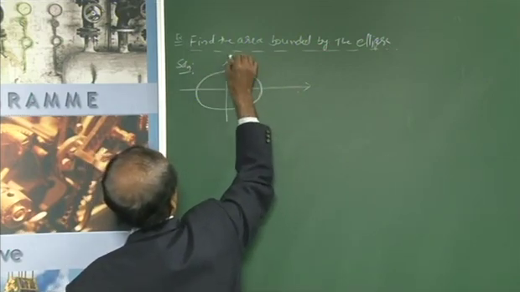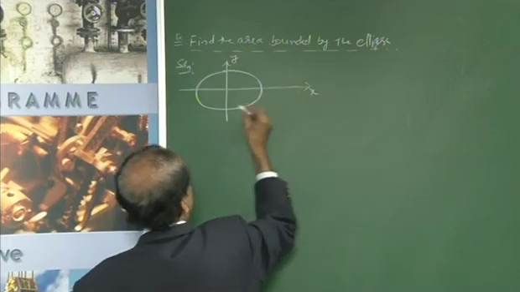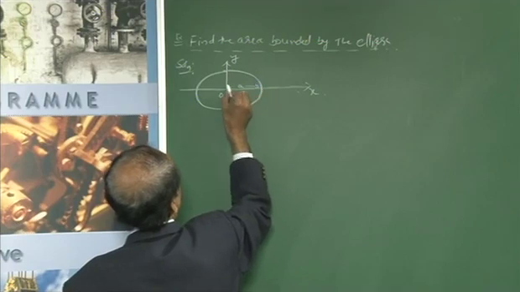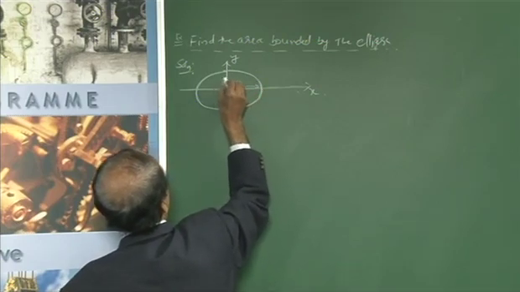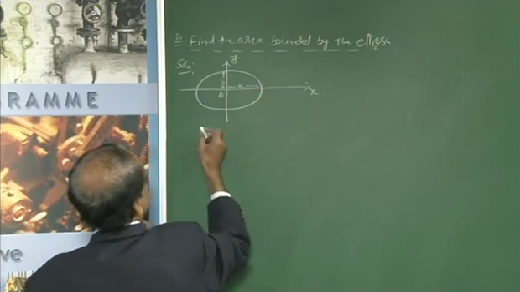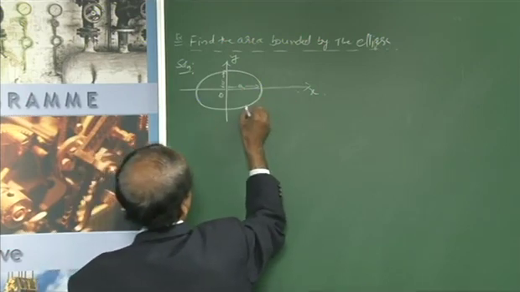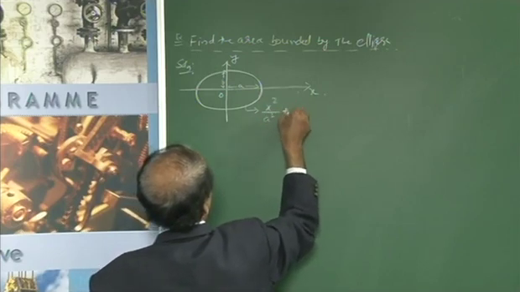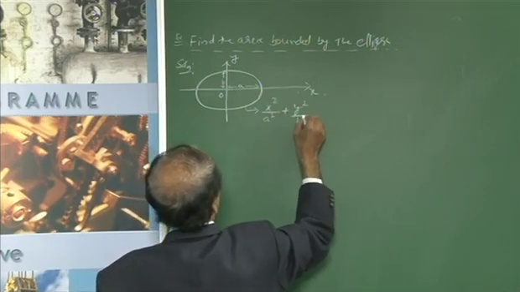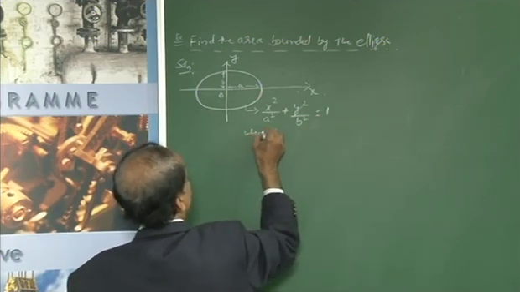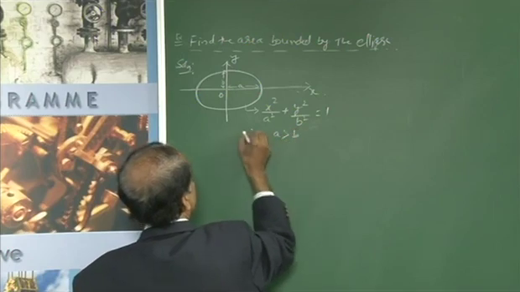This is your y axis, x axis, 0, and this length is a units and this length is b units. And the equation of this ellipse is x square by a square plus y square by b square equal to 1 when a is greater than b.